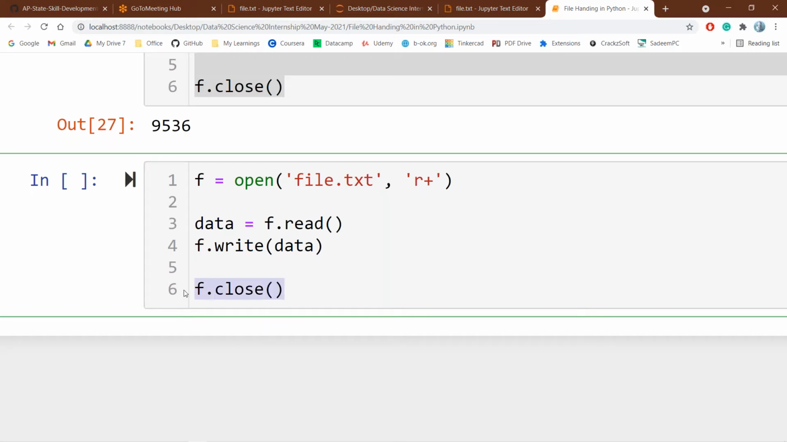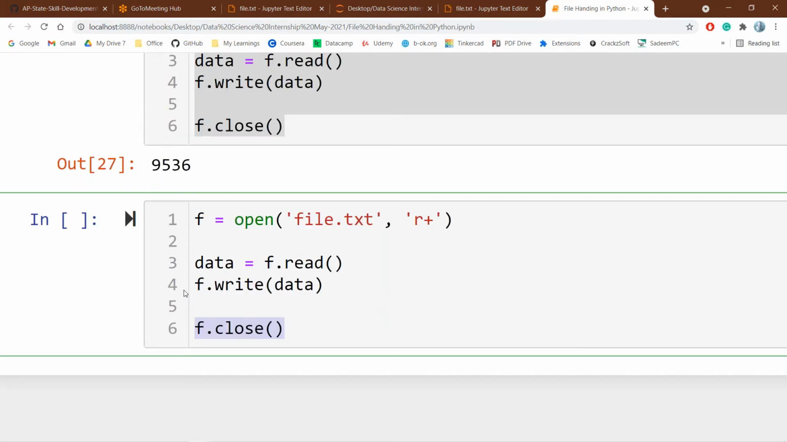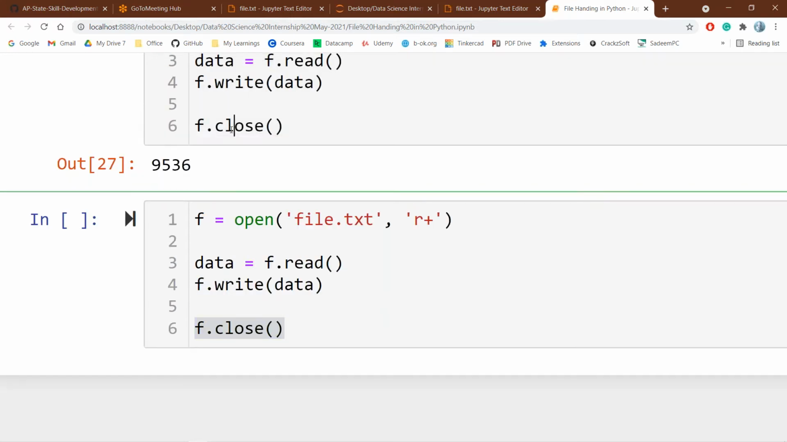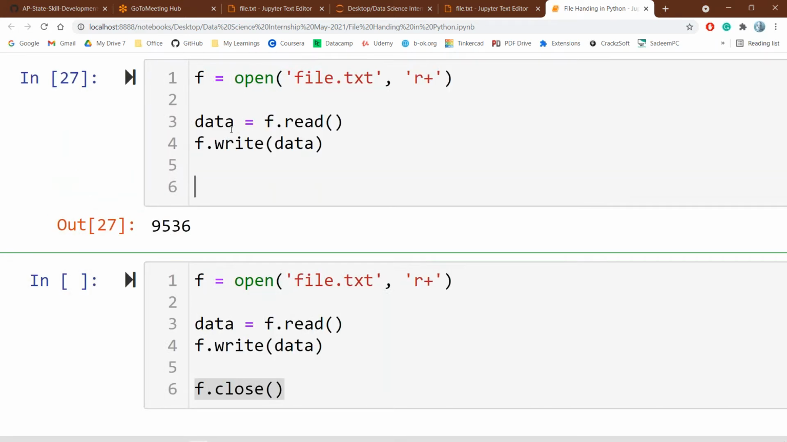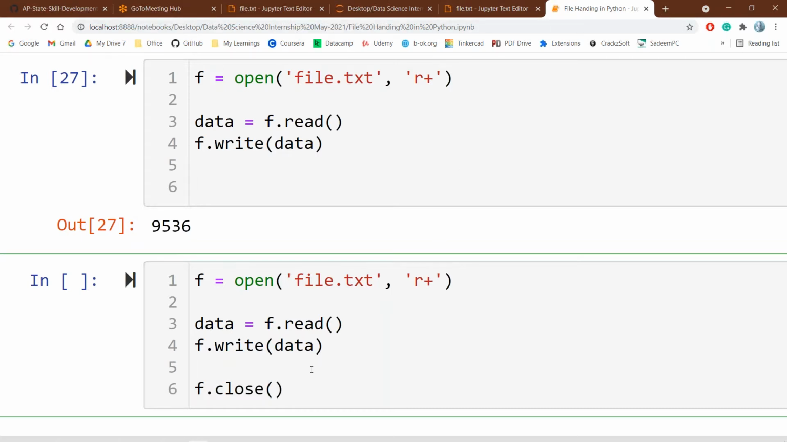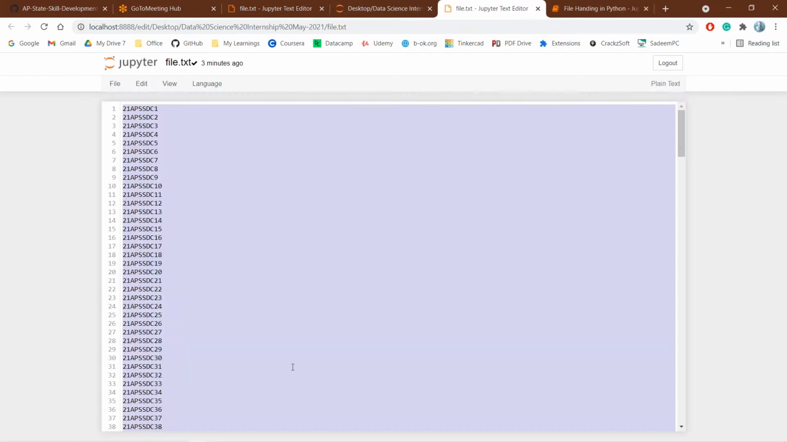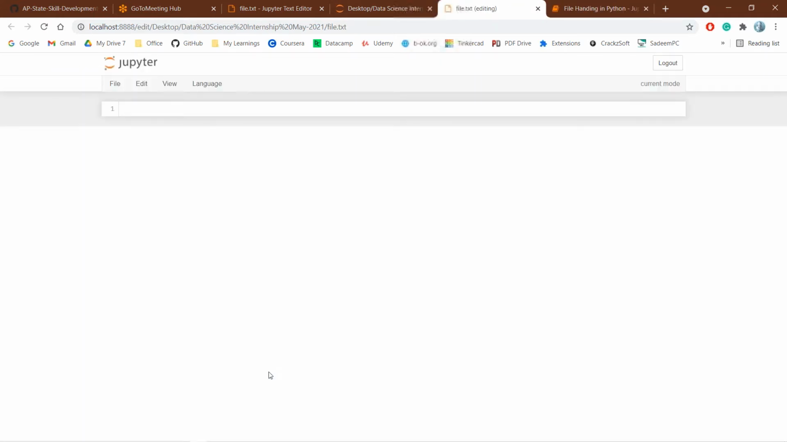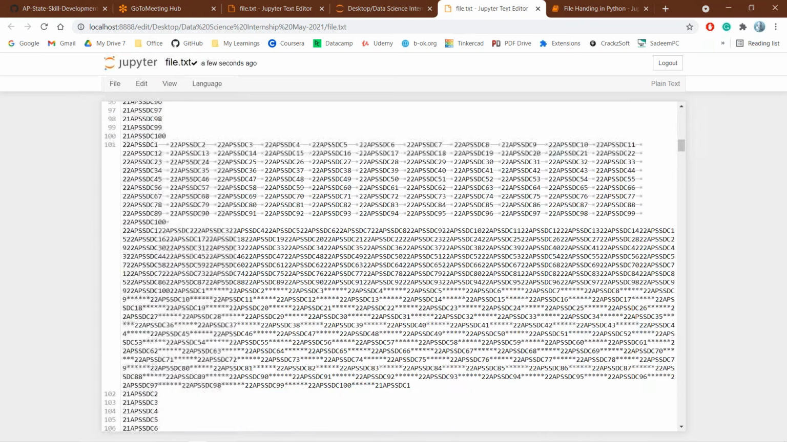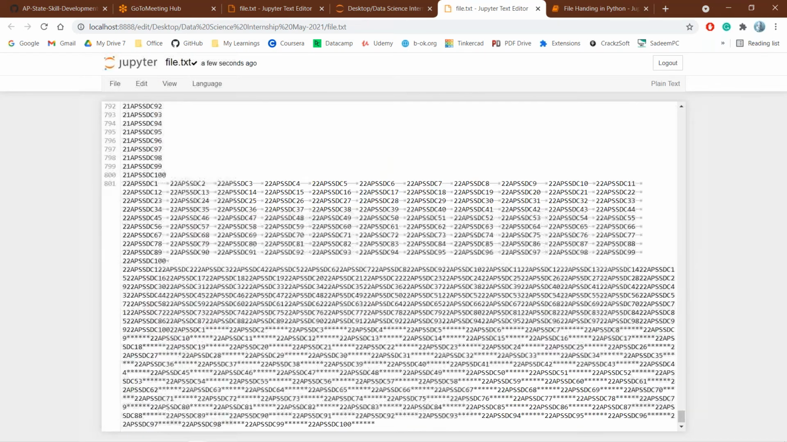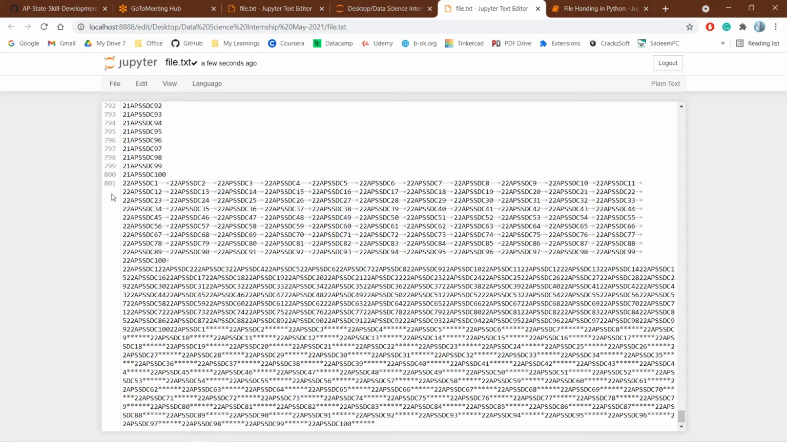You should definitely remember, whatever file you have opened, you should close the file. If we didn't close the file, the work we have done will not be saved into the file. If I close the file, now the 4 duplicates will be available. If you observe here, there is a total of 801 lines.